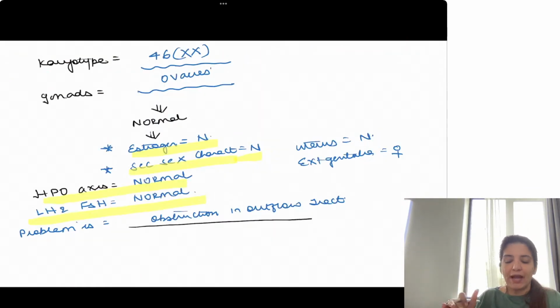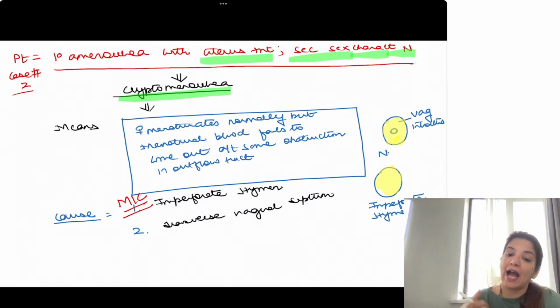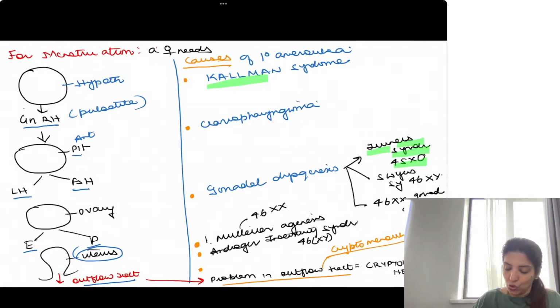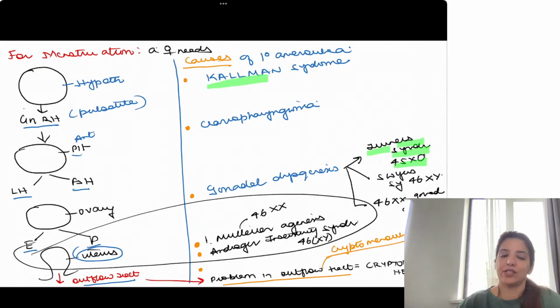Then we did primary amenorrhea with uterus present and secondary sexual characteristics present. Now we are going to do primary amenorrhea with uterus absent. So when we were writing the causes, you had written over here, uterus related problems happen in two cases, Mullerian agenesis and androgen insensitivity syndrome. So if your question is saying that there is a patient with primary amenorrhea with uterus absent, then that means you are dealing with either Mullerian agenesis or androgen insensitivity syndrome, right?